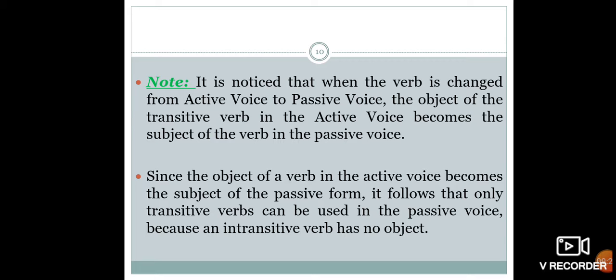Since the object of the verb in the active voice becomes the subject of the passive form, it follows that only transitive verbs can be used in the passive voice, because an intransitive verb has no object.